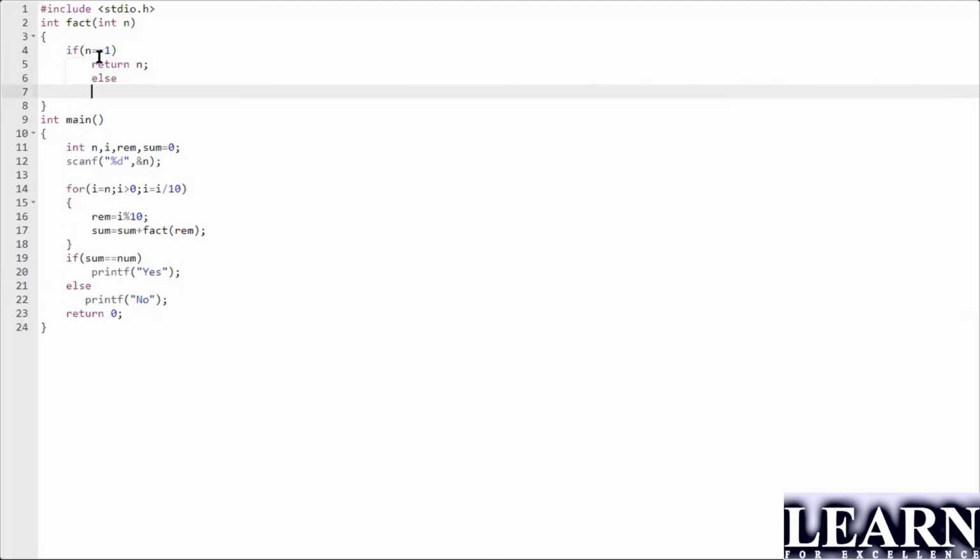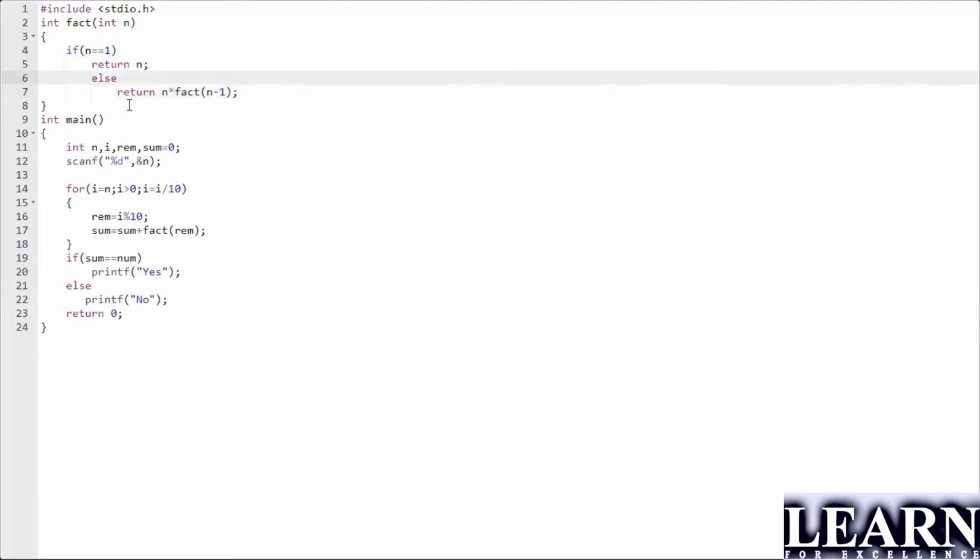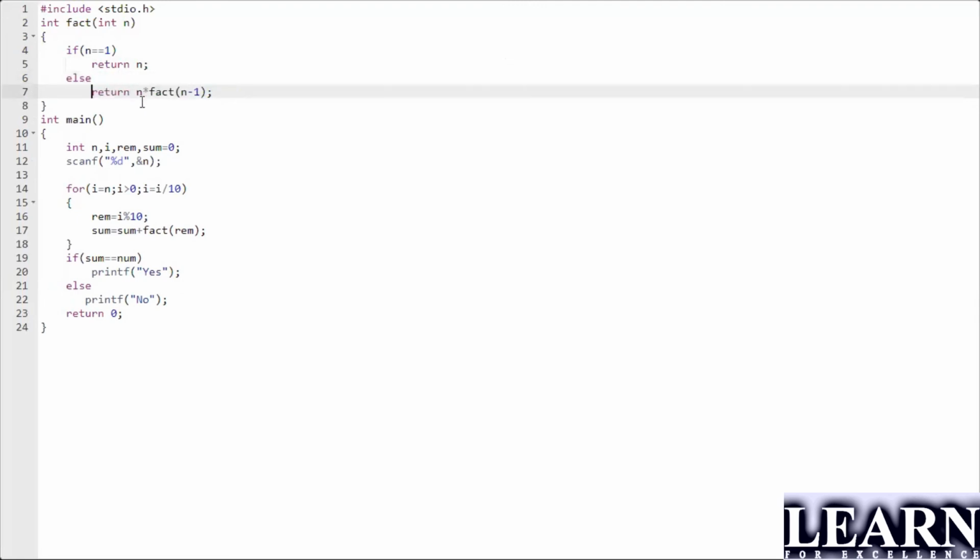Else I will return n into fact of n minus 1. So I hope it is clear. You can go with return 1 also for your clear understanding.